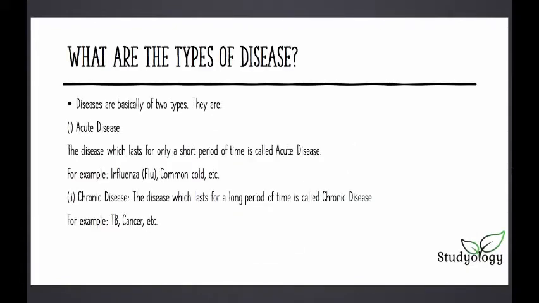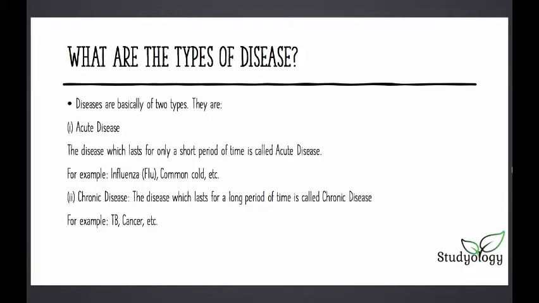So now we learn about the types of disease. What are the types of disease? Diseases are basically of two types. They are acute disease and chronic disease. So we'll see what is acute disease first. Acute disease is the disease that lasts only for a short period of time. Example, flu, common cold, etc. So acute diseases are those diseases that only stay in your body for a short period of time. It's that simple. For example, you can say a common cold, or you can say your flu, influenza, which only stay for a short period of time in your body.